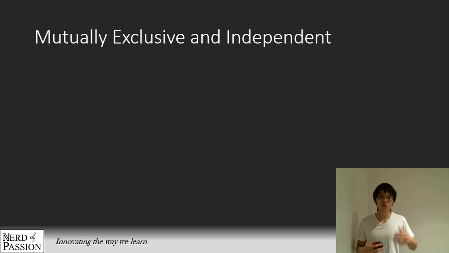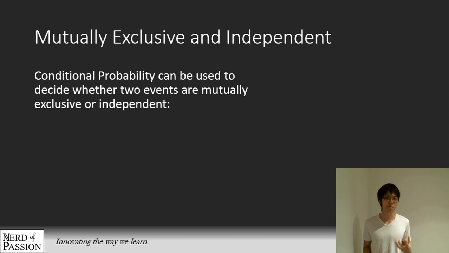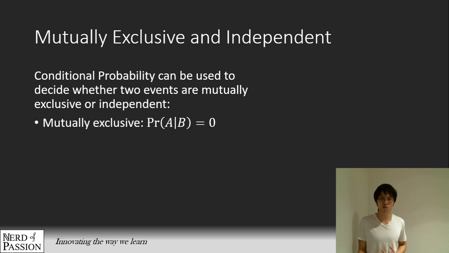Okay, so the use of conditional probability allows us to establish what we mean by mutually exclusive and independent events. Recall that mutually exclusive basically means that when one happens, the other one cannot happen. So when we use conditional probability to express that, we can simply say that the probability of A given B have happened is equal to 0. An example is the probability of you winning in a gamble and the probability of you losing in a gamble. They are definitely mutually exclusive, because once you win, there is no way you're going to lose, and if you lose, there's no way you're going to win.